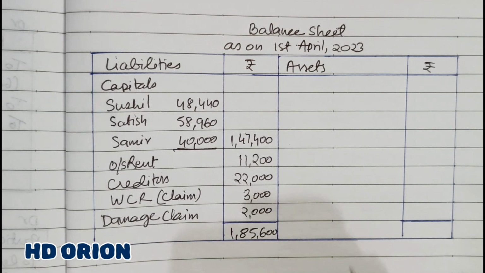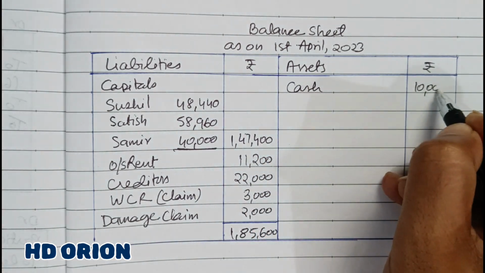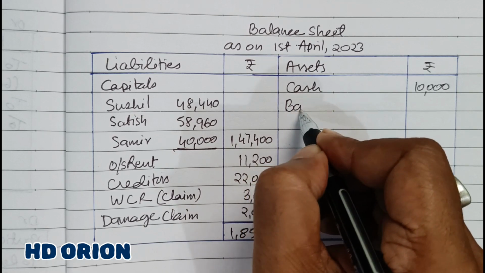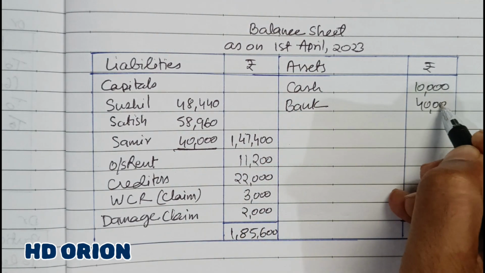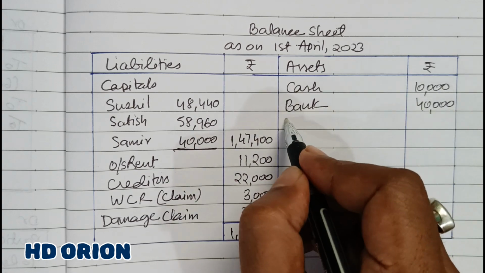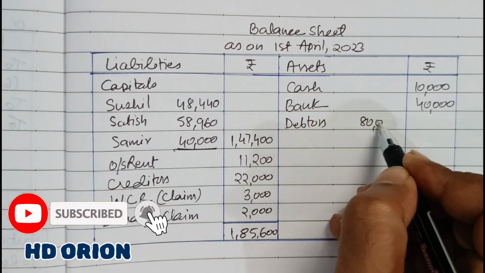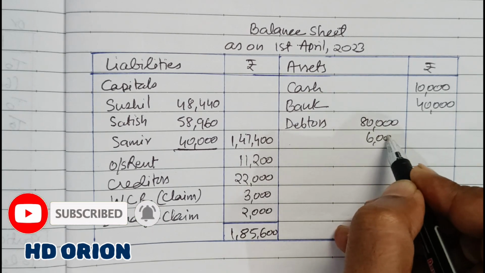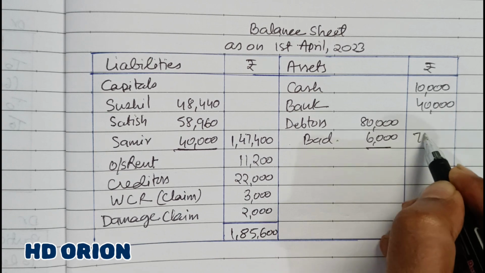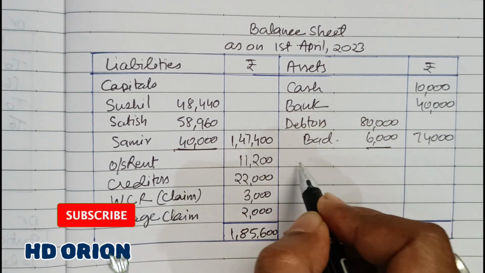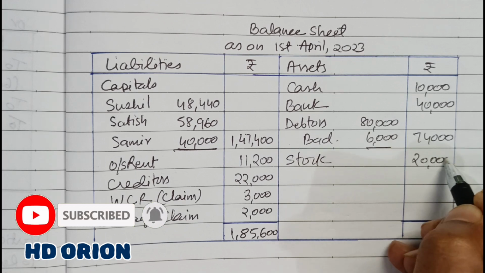Now to the asset side, we have got cash of rupees 10,000. Then bank. It is the capital amount brought by new partner Mohit. Then debtors. Debtors are of rupees 80,000, out of which 6,000 is gone bad. So less bad debts, 74,000. Then stock as it is, as in the opening balance sheet.